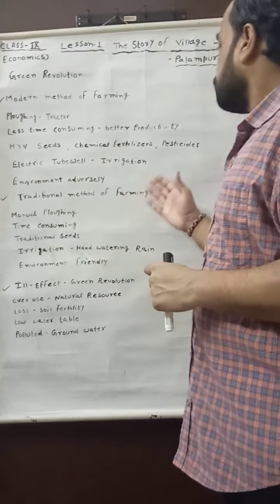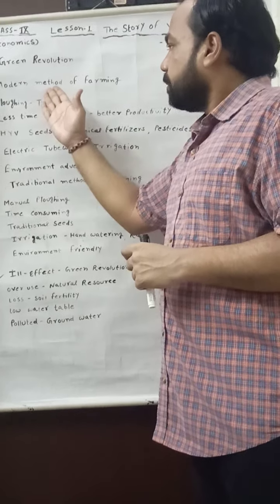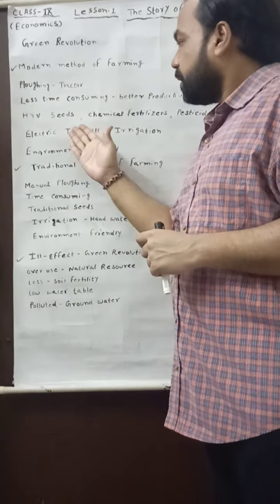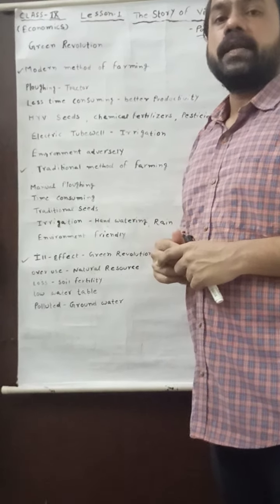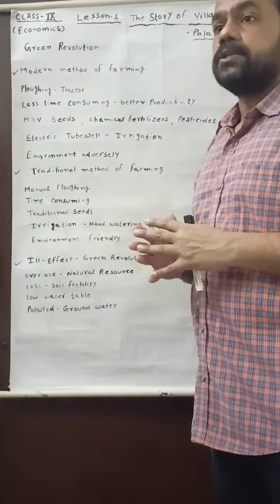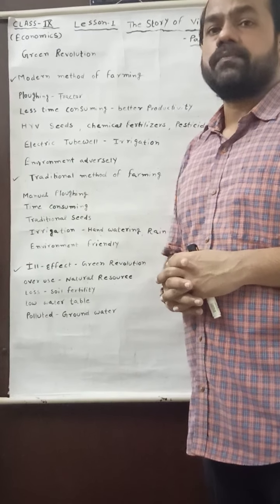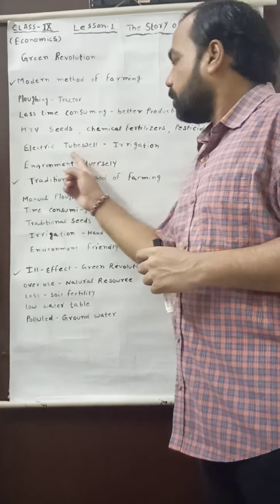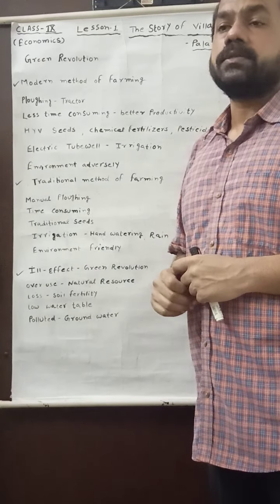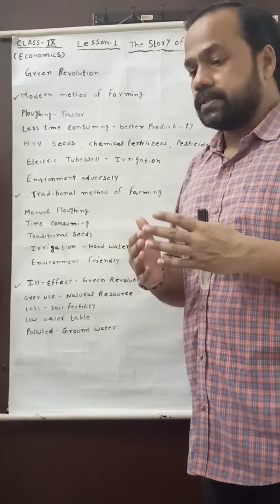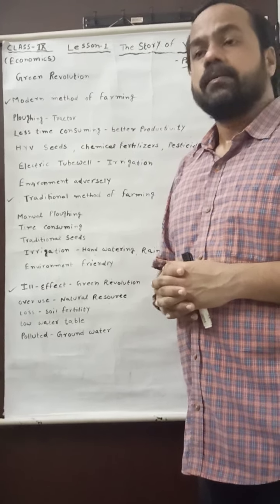And the next one, the farmers are able to use the electric tube well, and it brought a positive change in terms of irrigation. When the problem of irrigation was solved due to the electric tube well, it gave good result in the agricultural production.